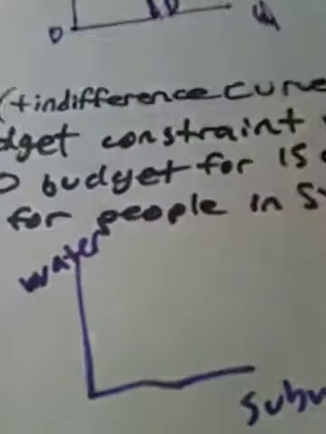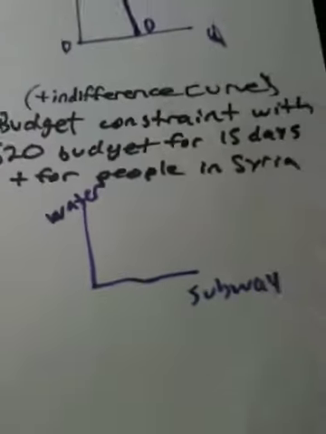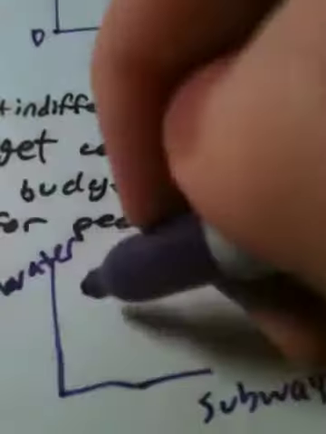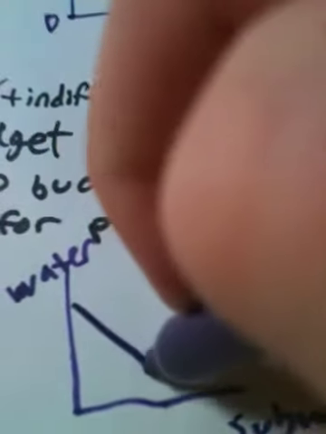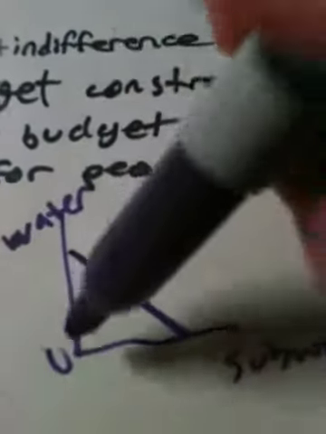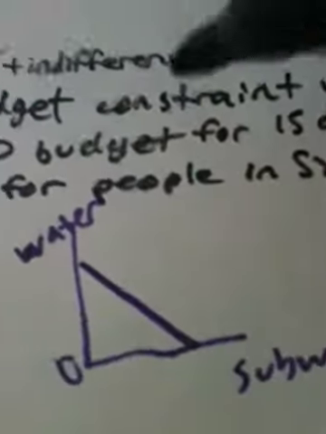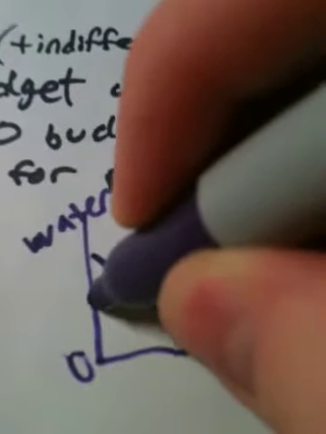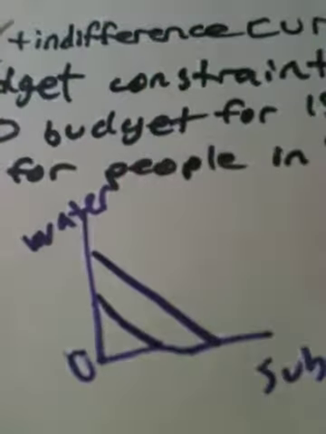So this is my water. For my 15 days with my budget constraint, it used to be, let's say, like that. This is 0. Then after the rule was set up, my budget constraint was lower.